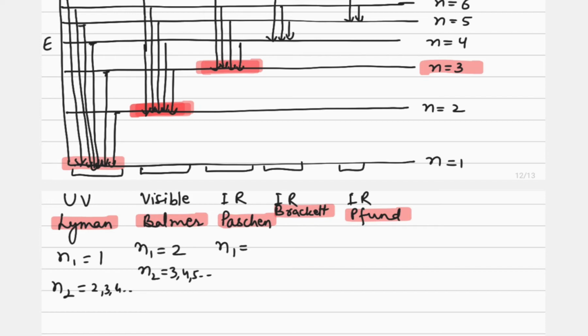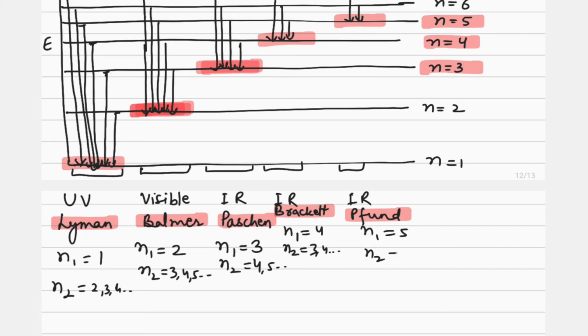So the value of N1 is 3, while N2 may be 4, 5 and so on. Similarly, in the Brackett series, the value of N1 is fixed, that is 4, and the value of N2 will be higher than that. N1 is 4 and N2 may be 5, 6 and so on. Now what about the Pfund series? In the Pfund series, the value of N1 is fixed, that is 5, and the value of N2 will be higher. N1 is 5 and N2 will be 6, 7, etc.